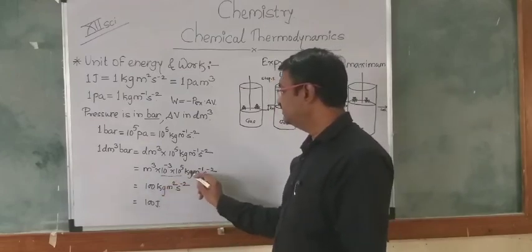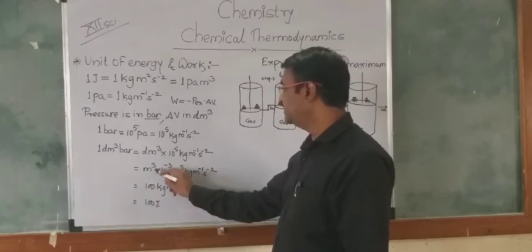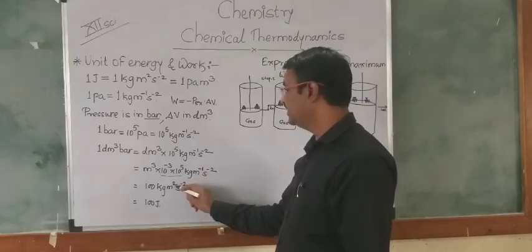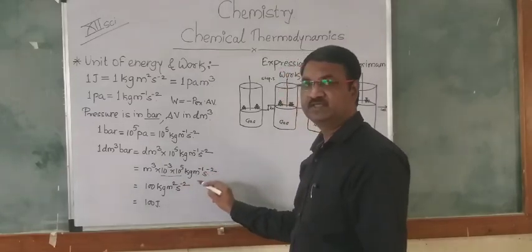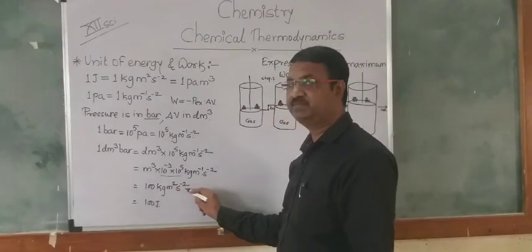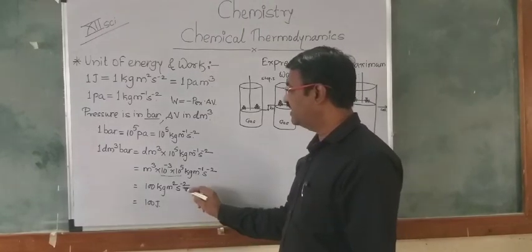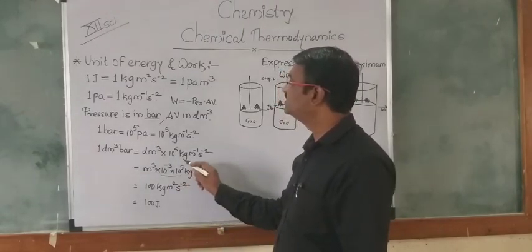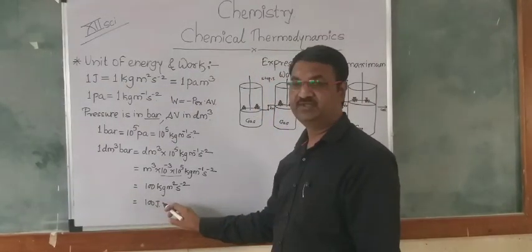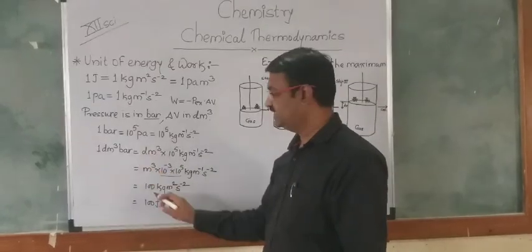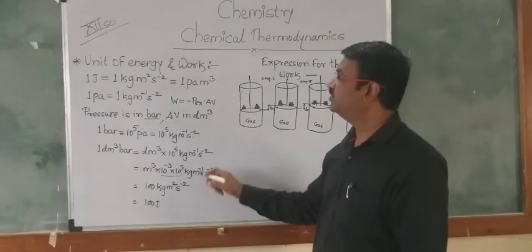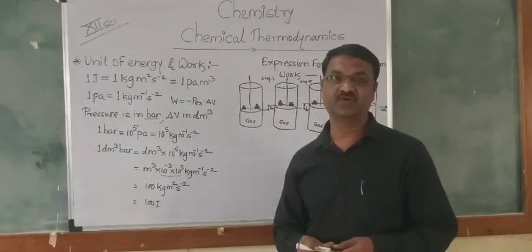The 100 stays with kg, meter cube, and per meter, which becomes meter square, and the same per second square. So it becomes 100 kg meter square per second square. And kg meter square per second square is nothing but the joule, so it is 100 joule. So 1 dm cube bar is nothing but 100 joule. In this way we can use the unit of energy as well as work.